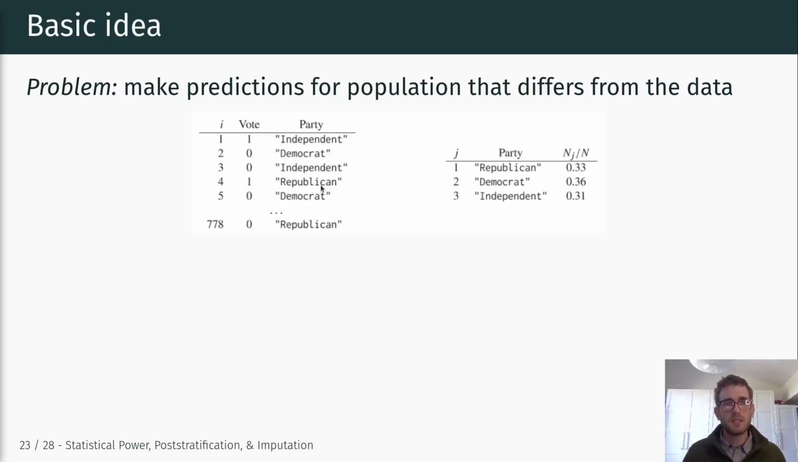The idea behind post-stratification is that if we have knowledge about these characteristics, such as party identification, and we know in the population what the proportions should be of the number of Republicans, Democrats, and independents, like here, then we can adjust our sample estimates and re-weight them in order to match our population, in order to make predictions about the population itself.